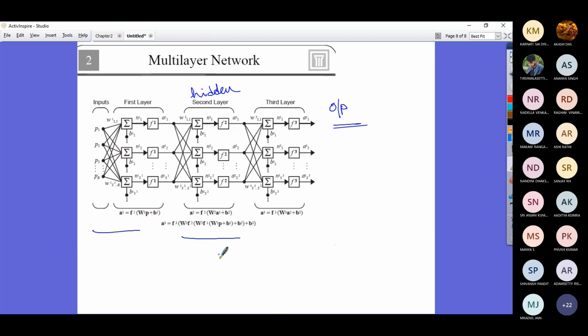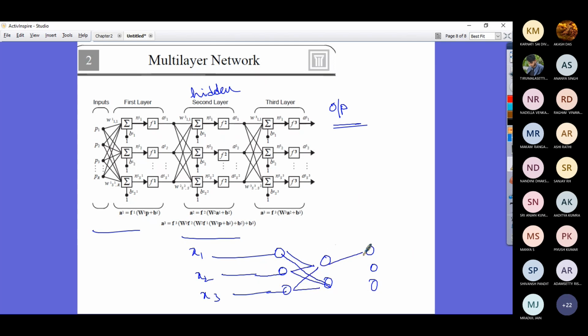What I have drawn, x1, x2, x3 is going as an input, again you have a layer here, again you have a layer here. All are connected. All these connections you can notice.